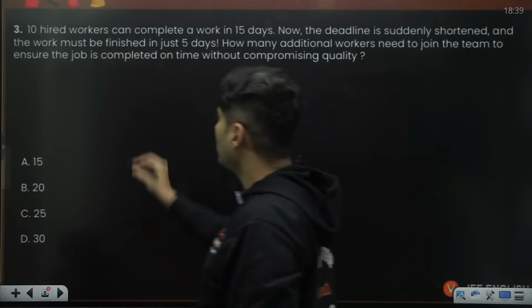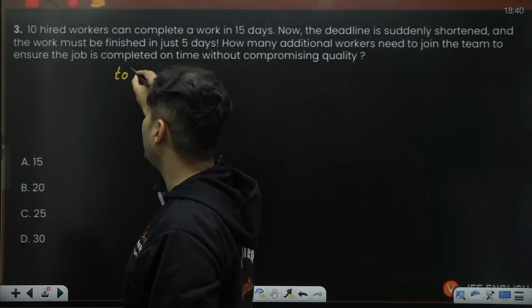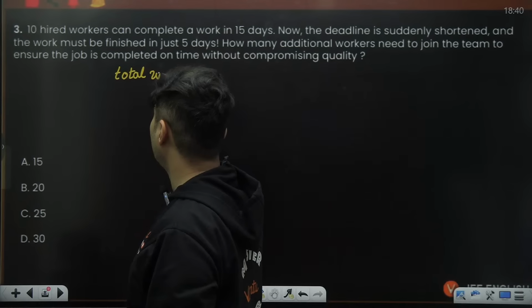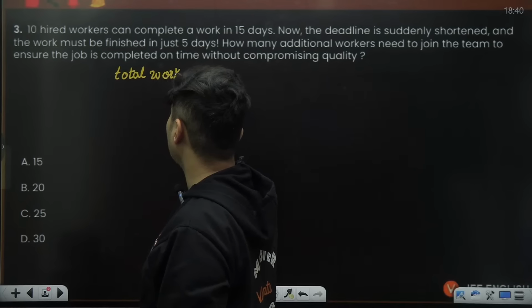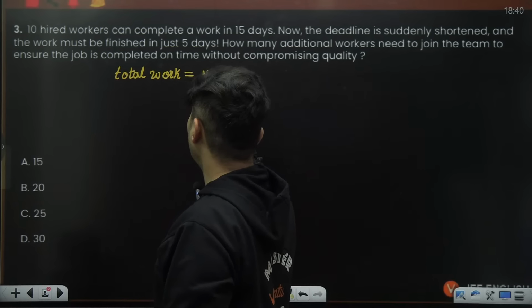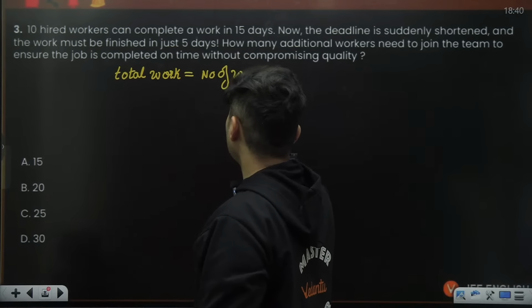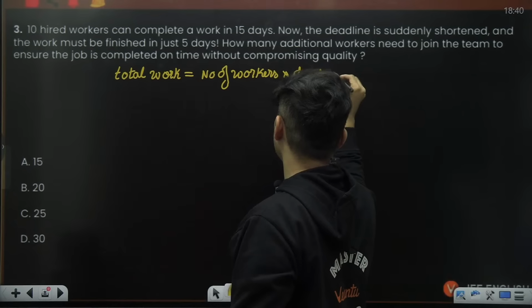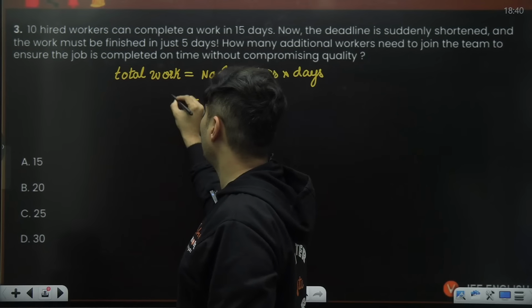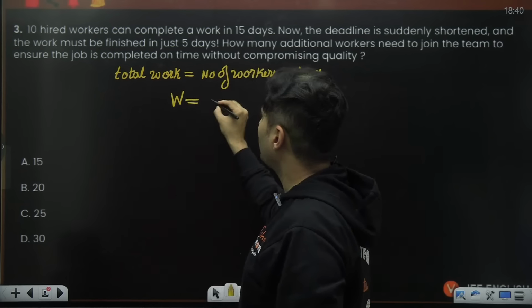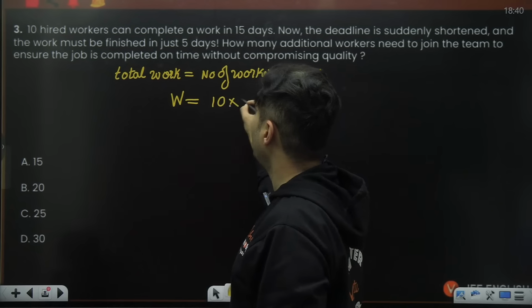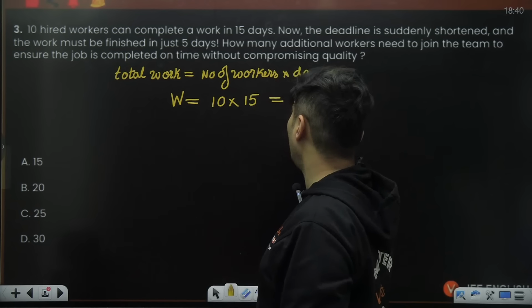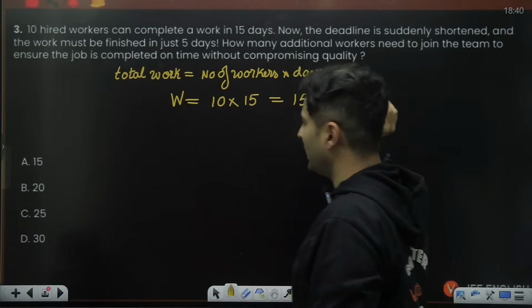quality? So in these kind of questions, first find out the total amount of work which will be needed. The total amount of work is always the number of workers multiplied by the number of days which are required. So the total work, if I call it W, that will be nothing but 10 workers are needed for 15 days. So total work is 150 units.